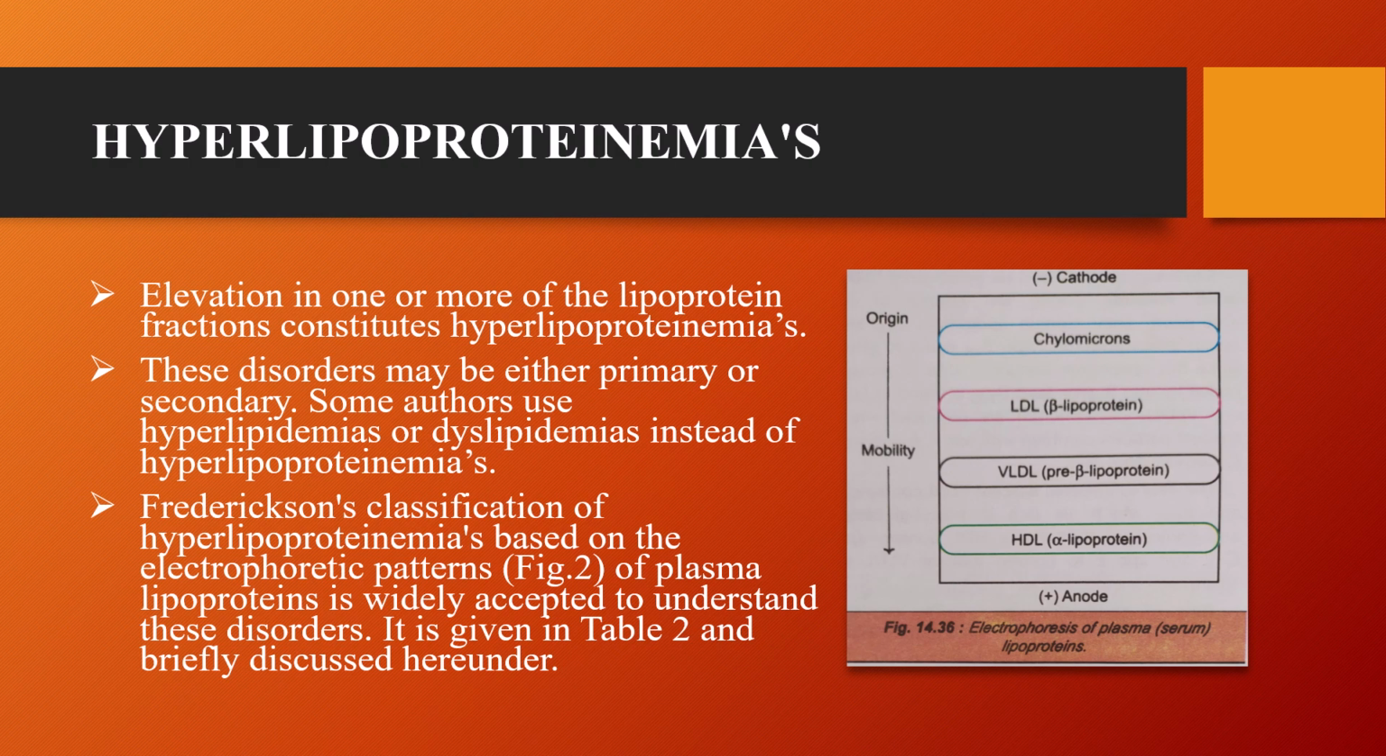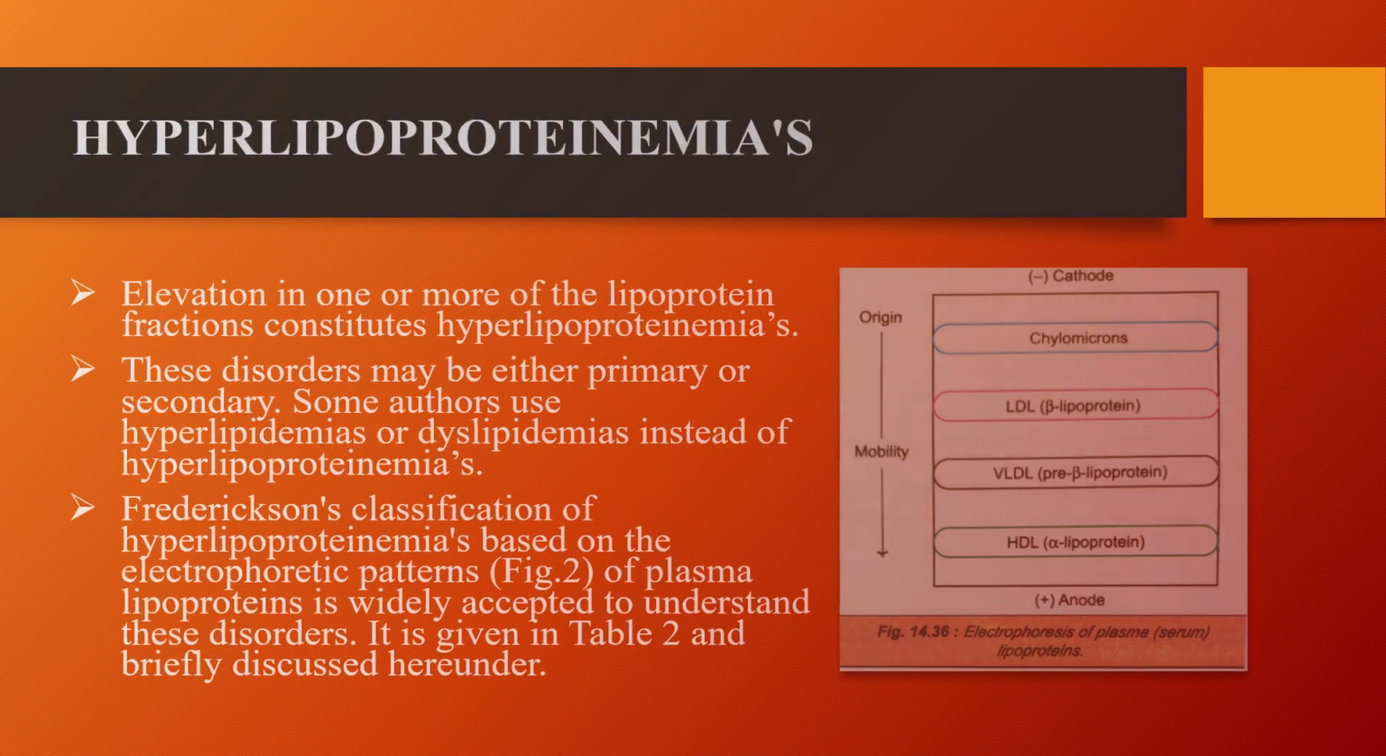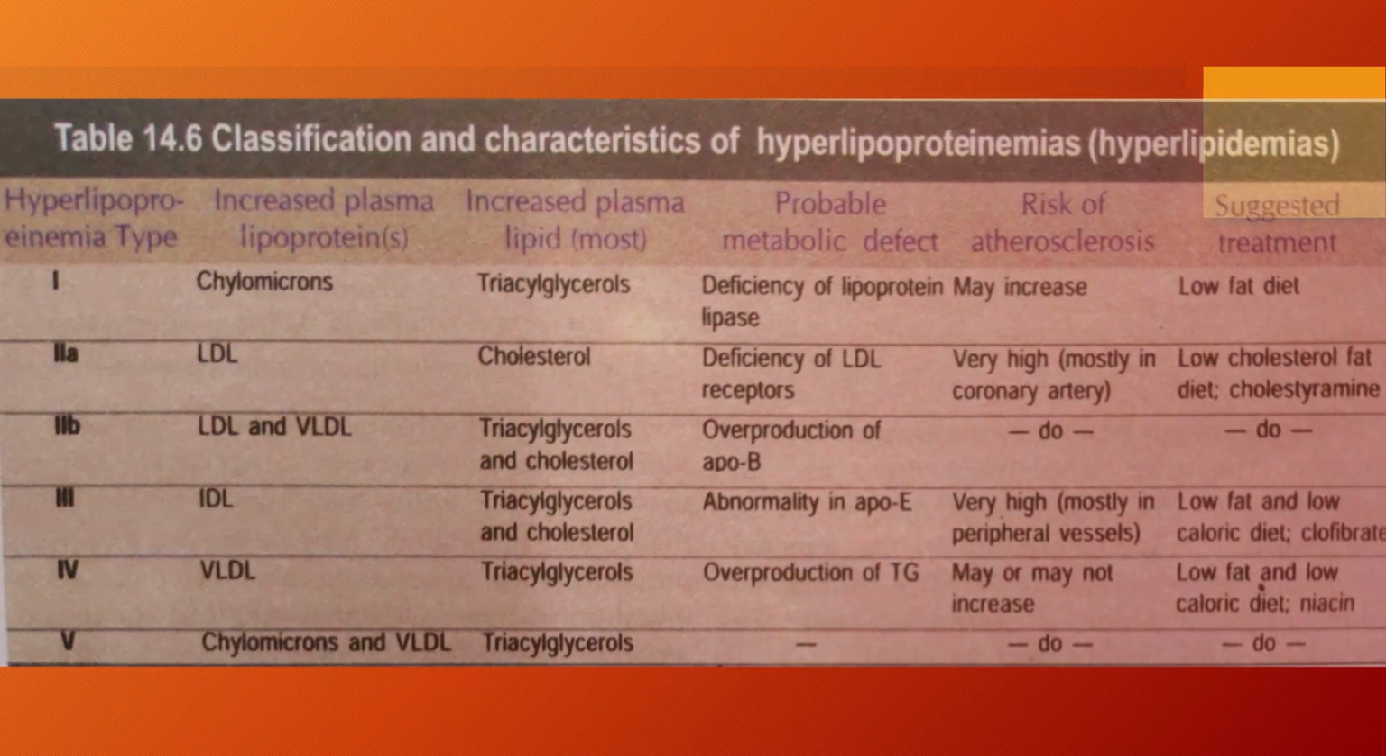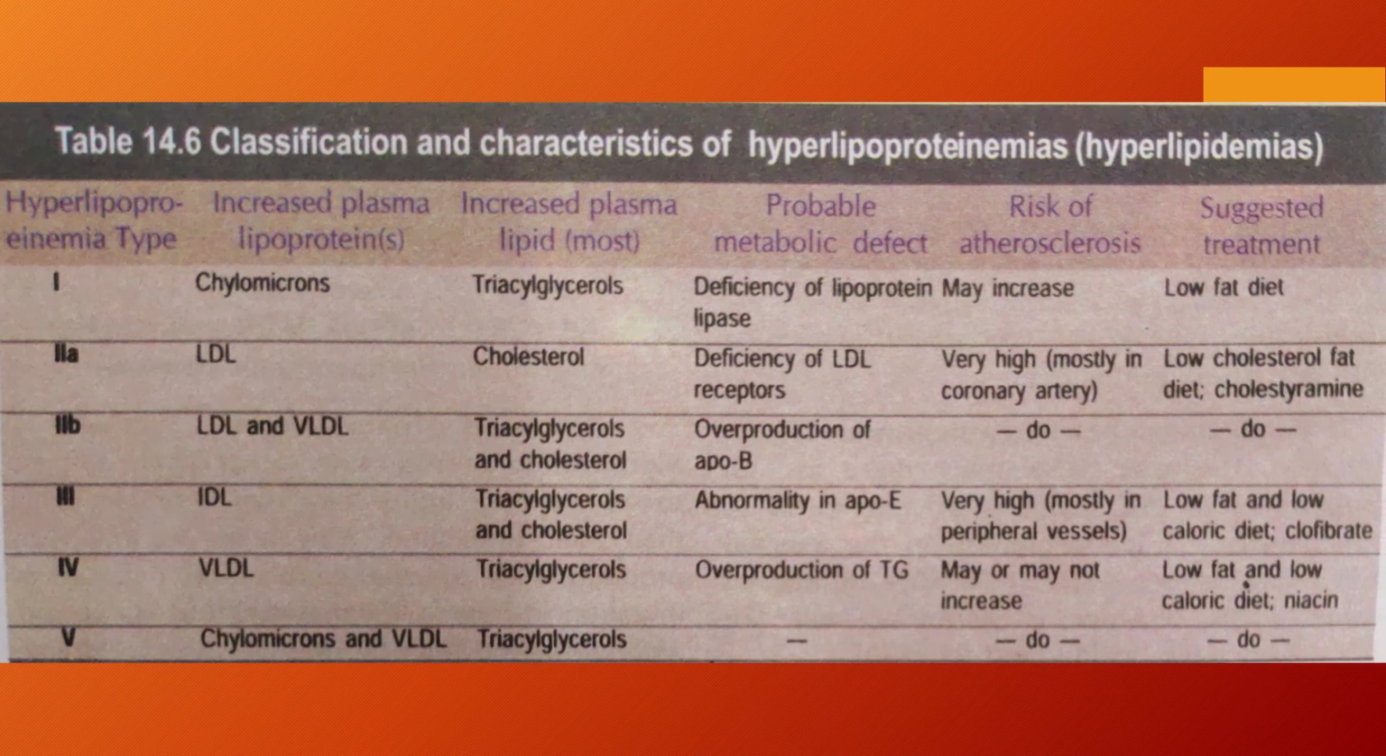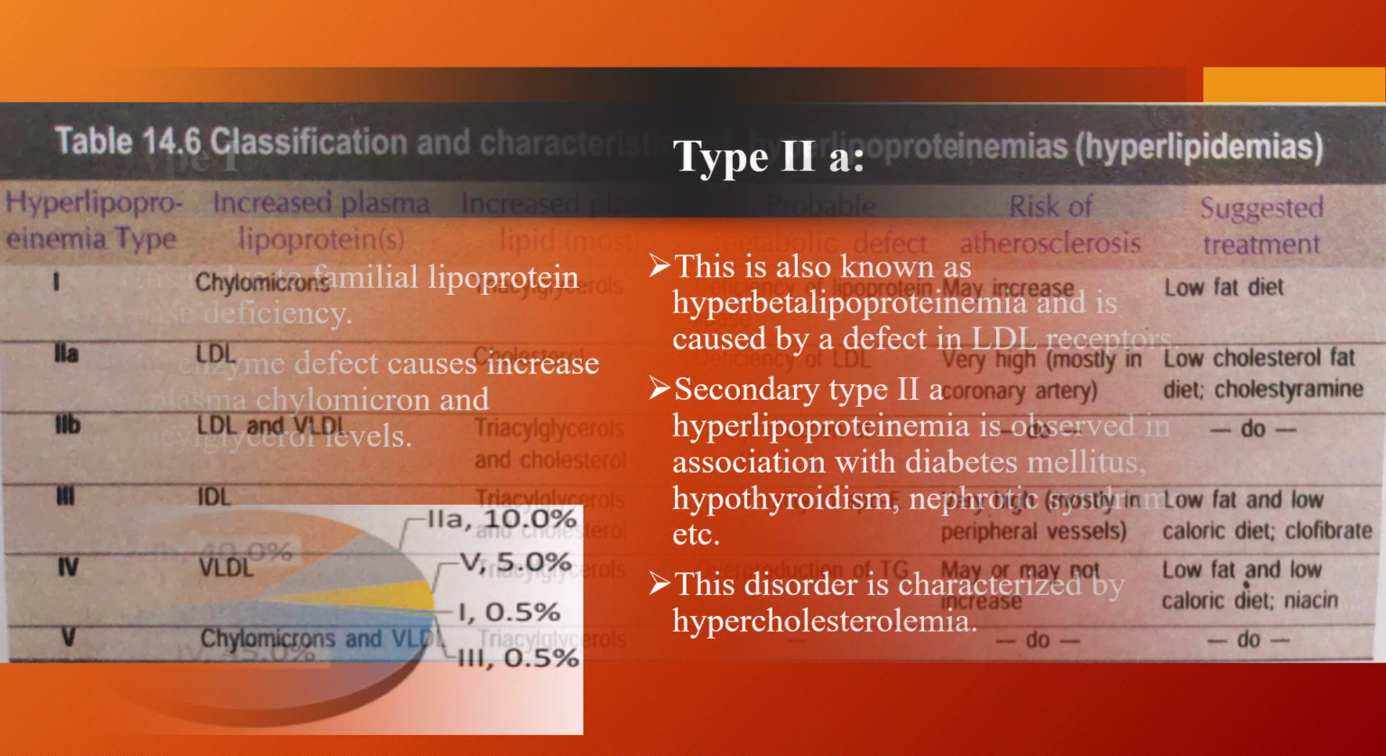Hyperlipoproteinemias. Hyperlipoproteinemia means increased levels of one or more lipoproteins in blood. These disorders may be primary or genetic or secondary due to diseases like diabetes, obesity, and hypothyroidism. Fredrickson's classification is widely used and is based on electrophoretic patterns.